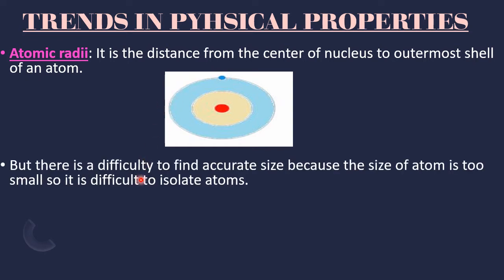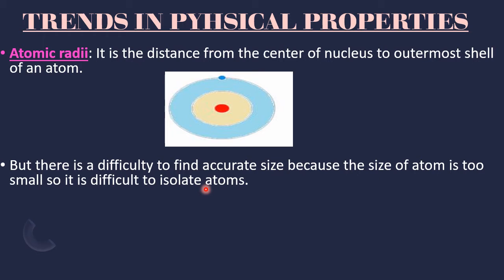But there is a difficulty in finding the accurate size because the size of an atom is too small. So it is difficult to isolate atoms. We can measure the radius of a circle, but measuring the radius of an atom is very difficult.